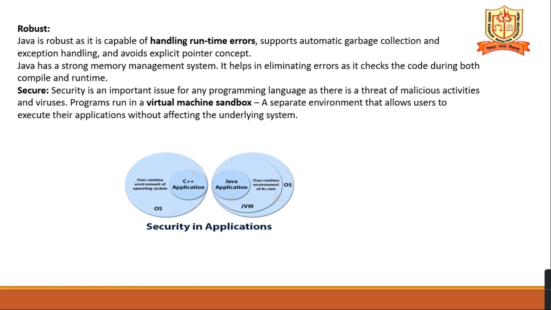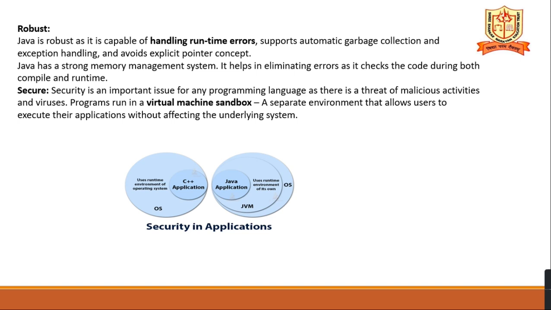Robust. Java is robust as it is capable of handling runtime errors, supports automatic garbage collection and exception handling, and avoids the explicit pointers concept. Why is Java robust? Because it handles runtime errors.